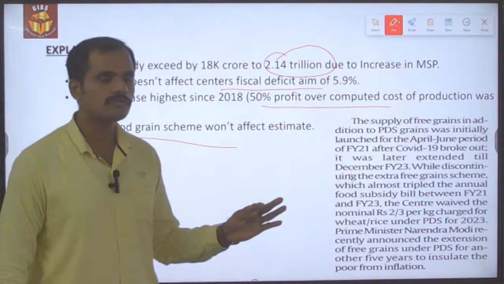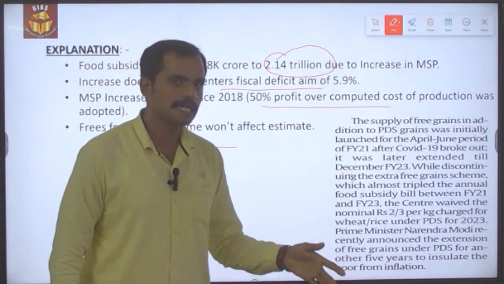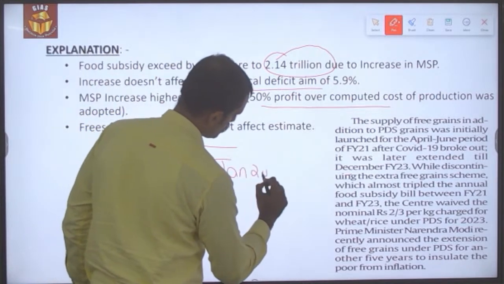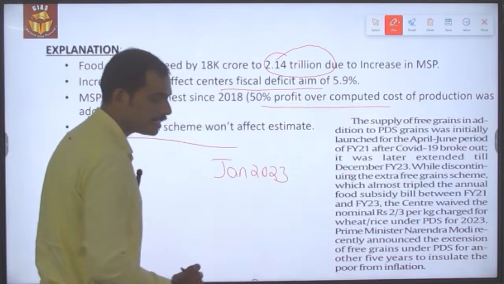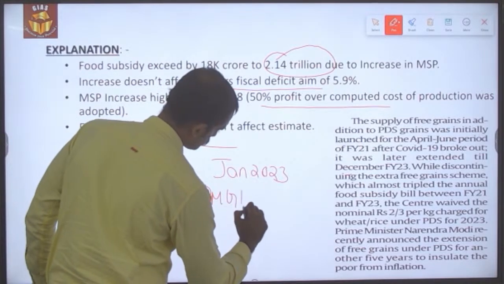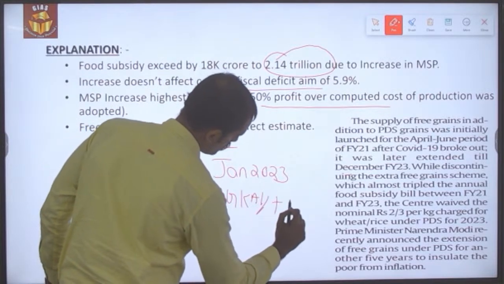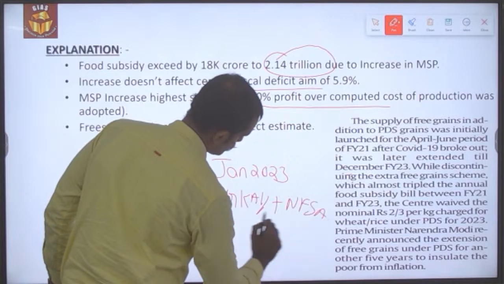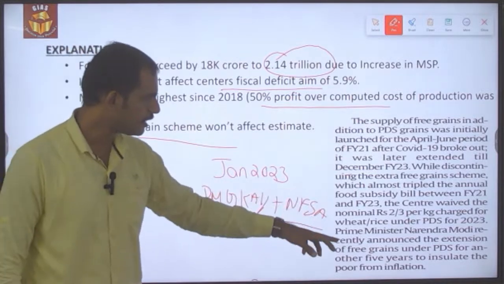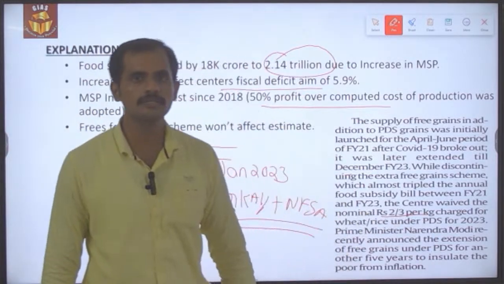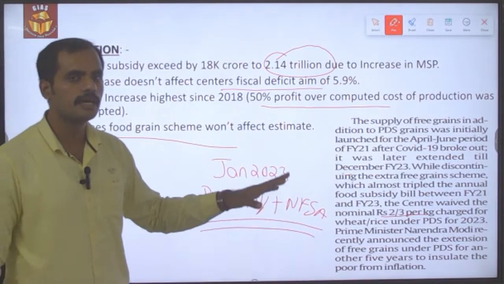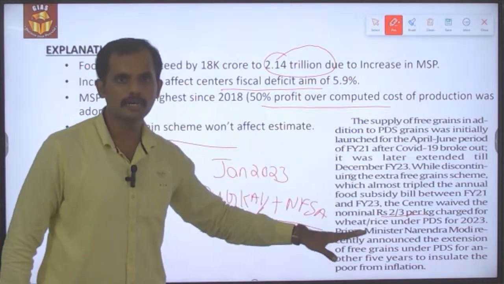But right now, that is this January 2023, this Pradhan Mantri Garib Kalyan Ann Yojana got linked with the National Food Security Act, so that the persons who are paying a minimum amount of rupees 2 or 3 per kg for rice or wheat will now, from now onwards, be getting this food free of cost.